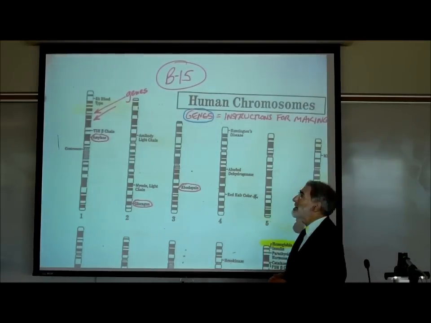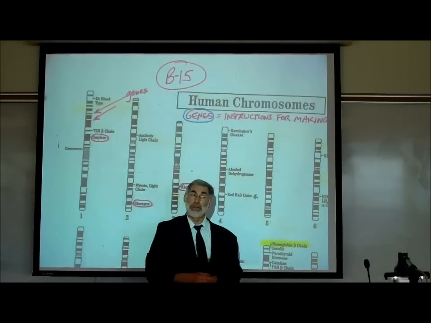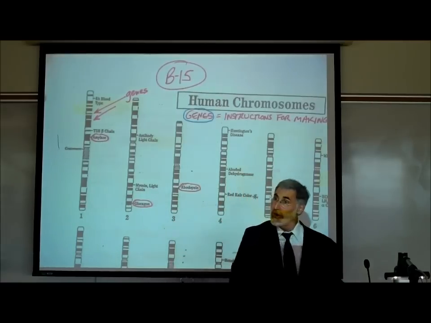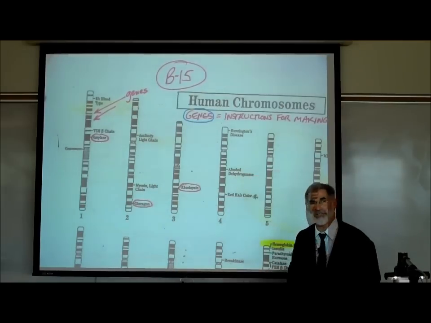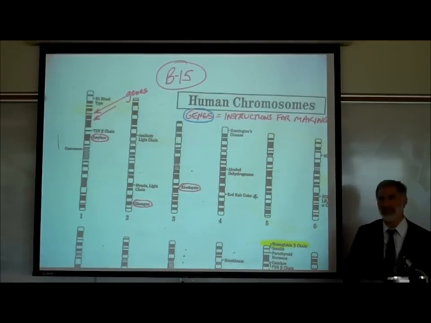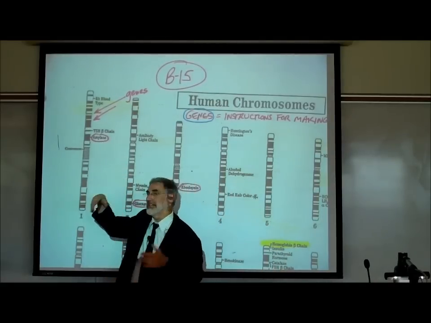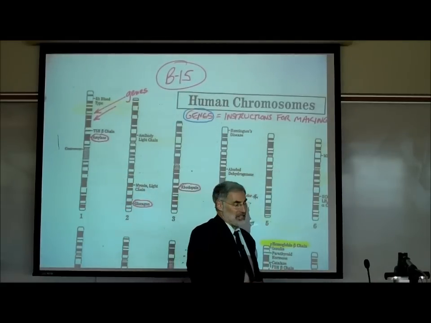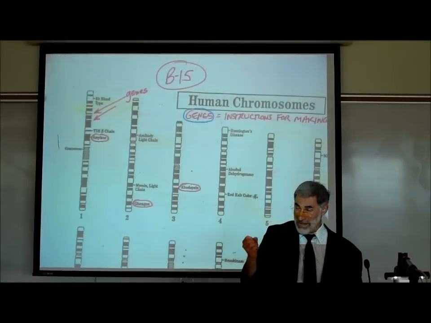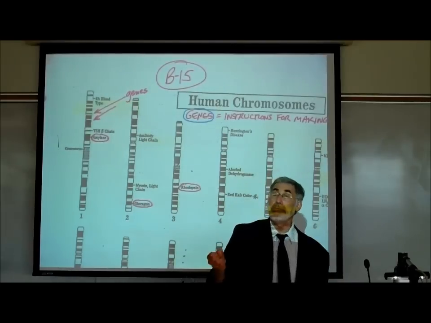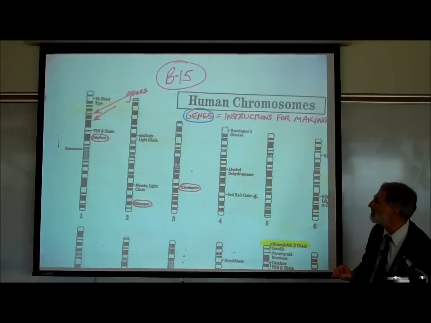Now, you don't die because you can't make amylase, but it certainly makes life difficult. Because if you can't digest starch, you can't eat any food containing starch. And that's everybody's favorite foods, as we talked about last class meeting. So when there's defects in these genes and somebody can't make a particular protein, it might be not serious at all, it might be pretty serious, or it might be fatal. Depends on exactly what the function of that protein is.